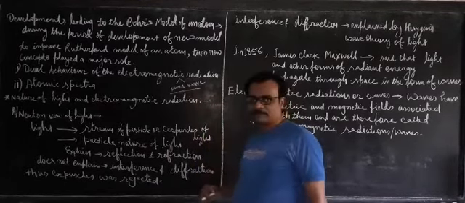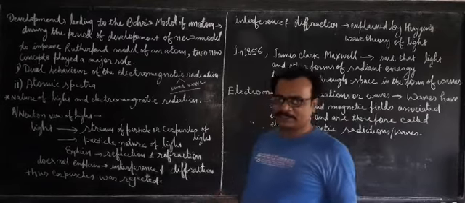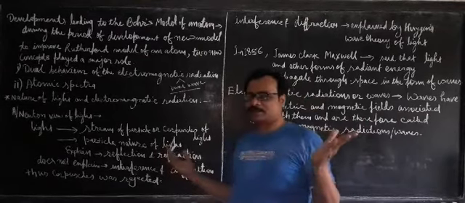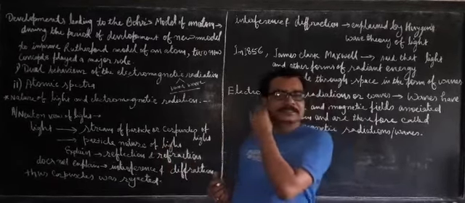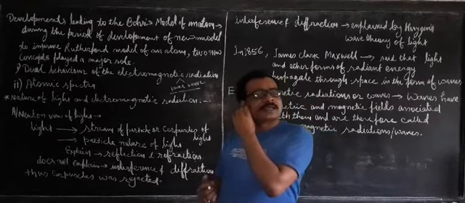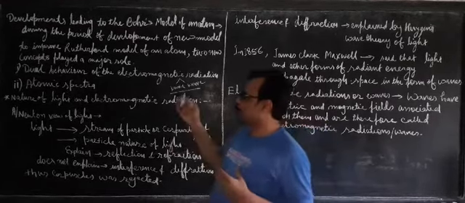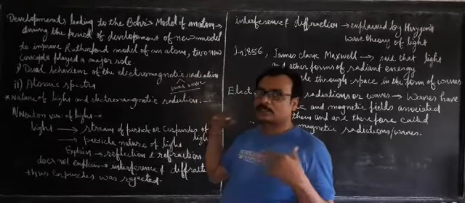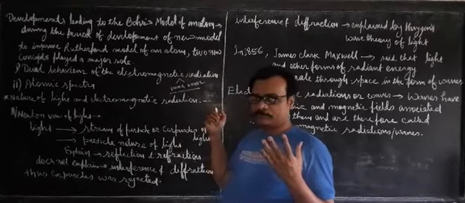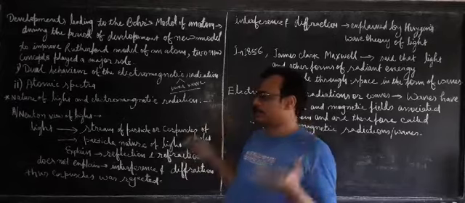Electromagnetic radiation. Light energy, or any form of energy, is known as electromagnetic radiation, because in every type of energy, electrical character as well as magnetic character is there. That is why all kinds of energy are known as electromagnetic radiation or waves. Radiation means energy coming out.